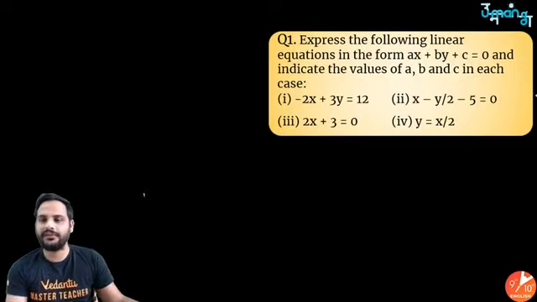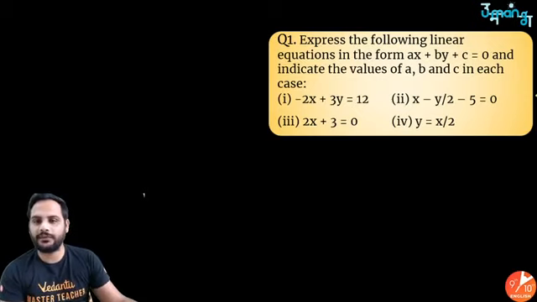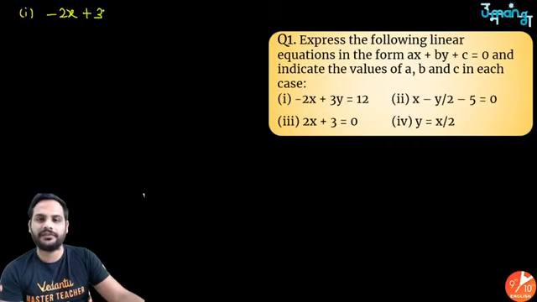So the first question is, express the following linear equations in the form ax plus by plus c equal to 0 and indicate the values of a, b and c in each case. Let's look at the first part. The first one is minus 2x plus 3y is equal to 12. I can shift this 12 over there. So minus 2x plus 3y minus 12 equal to 0.